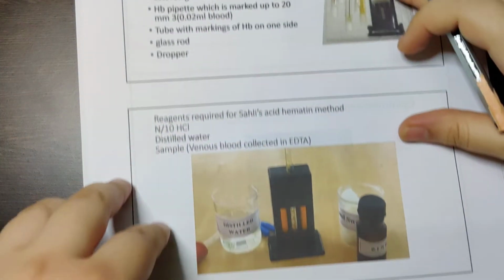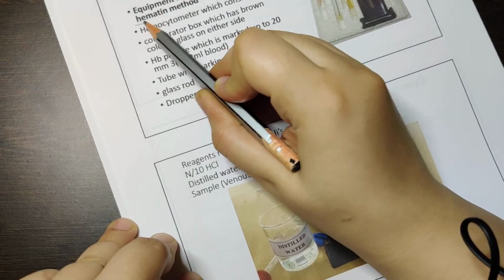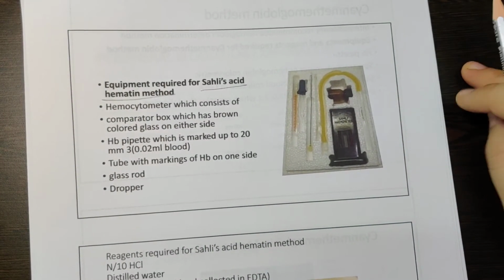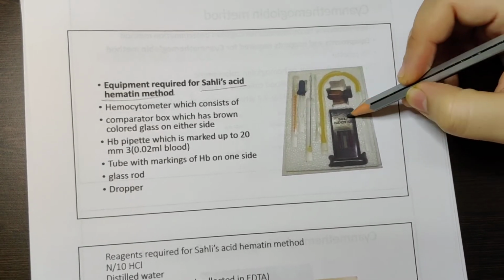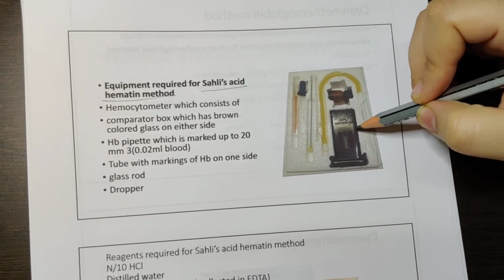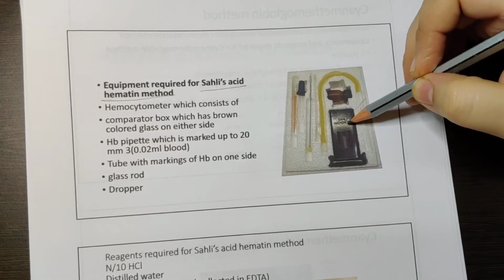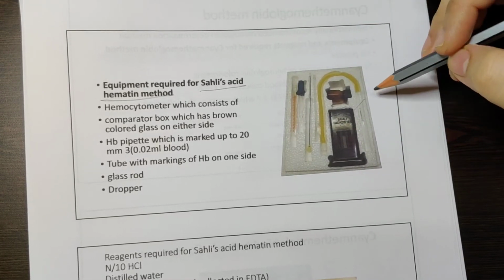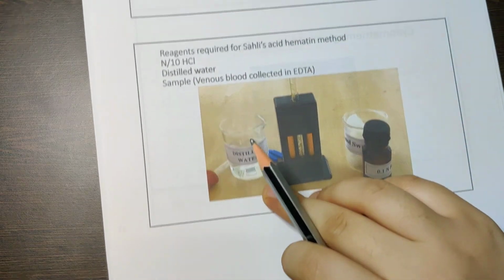You can check over here. This is Sahli's acid hematin method. In your lab, I will ask our pathologist to show you this. In this, you can see this is a Sahli's hemometer. In this, you can put the blood and check how much hemoglobin you have. So these are the reagents that are used.